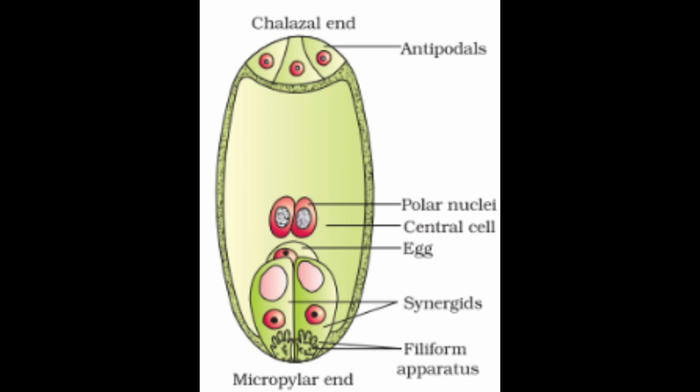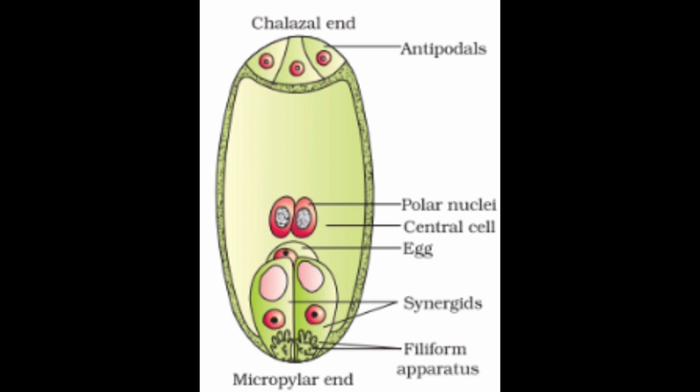So this is how the female gametophyte looks like. Now we have the female gametophyte which has 2 nuclei, the polar nuclei, placed at the center of the cell, and there are 3 cells at the micropylar end which form the egg apparatus and 3 at the chalazal end which form the antipodals.